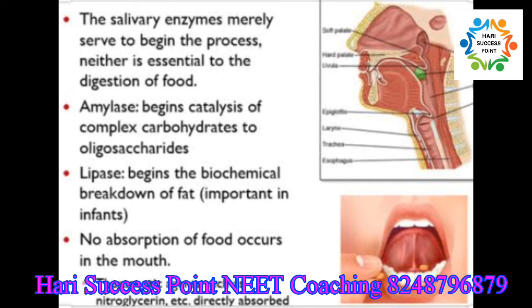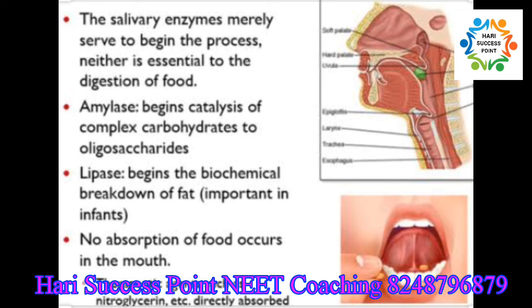Absorption of substances takes place in different parts of the alimentary canal like the mouth, stomach, small intestine and large intestine. However, maximum absorption occurs in the small intestine. In the mouth, when certain drugs come into contact with the buccal mucosa and lower part of the lungs, they get directly absorbed into the bloodstream.